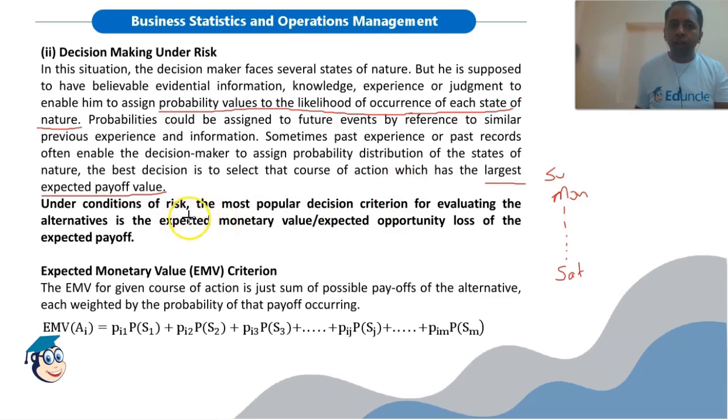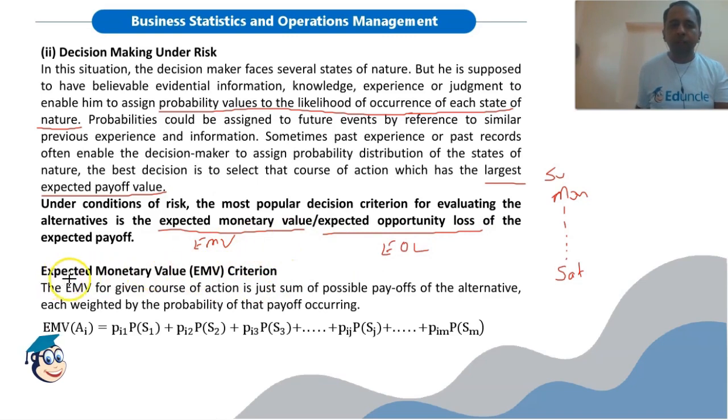So under conditions of risk, the most popular decision criteria for evaluating the alternatives are the expected monetary value, EMV, or expected opportunity loss, EOL, of the expected payoff. We will discuss in brief about these criteria.